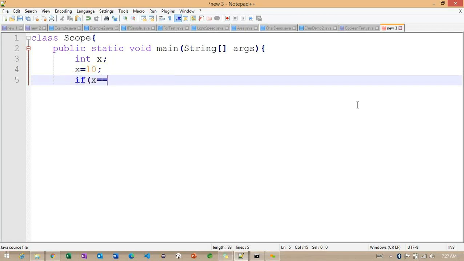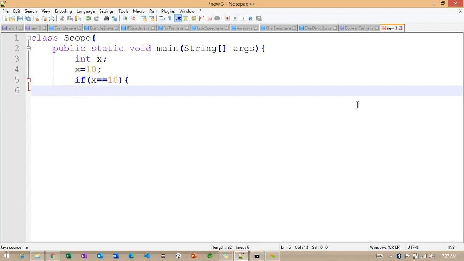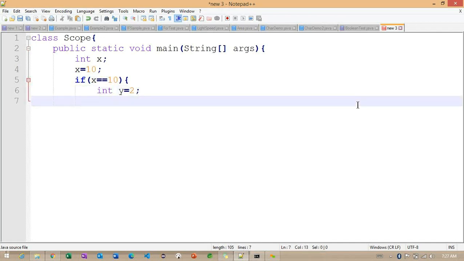And I'm checking the condition, x equals 10 here. If this condition is satisfied, now what I'm doing here, I'm trying to define one variable, int y. So the y value I'm trying to initialize with 2.